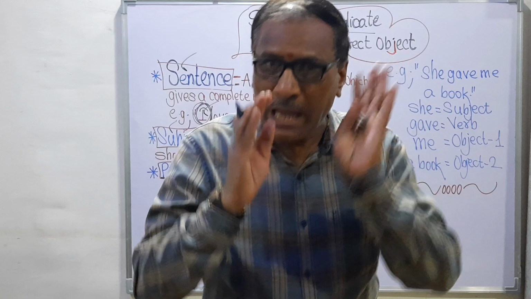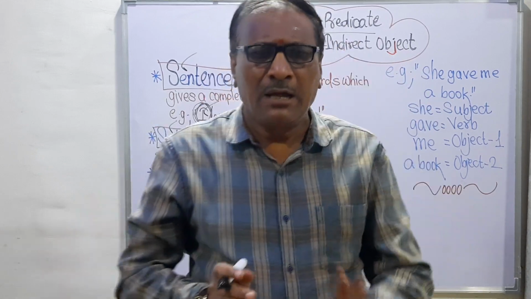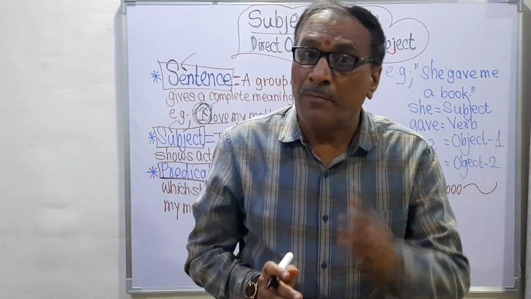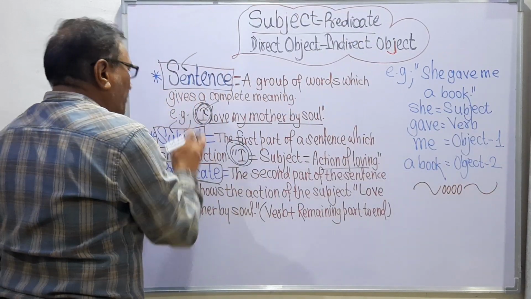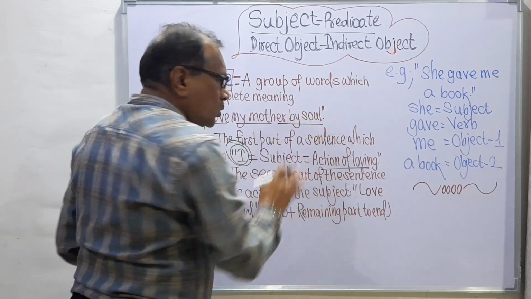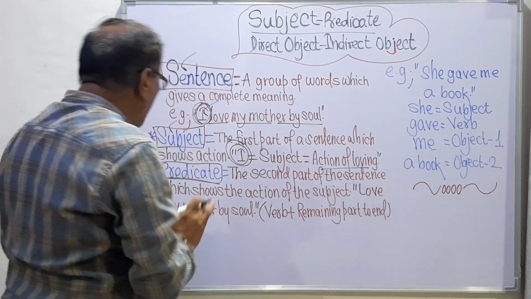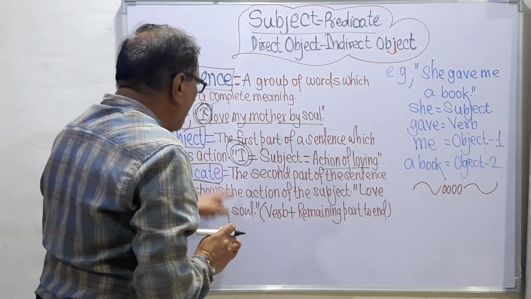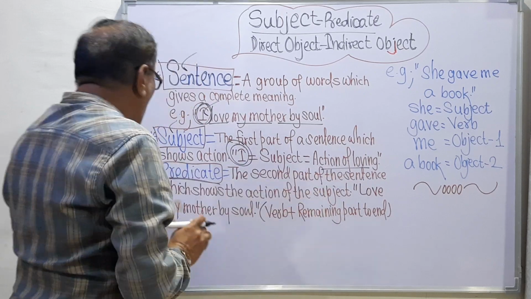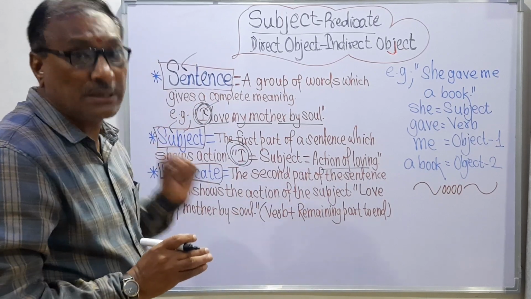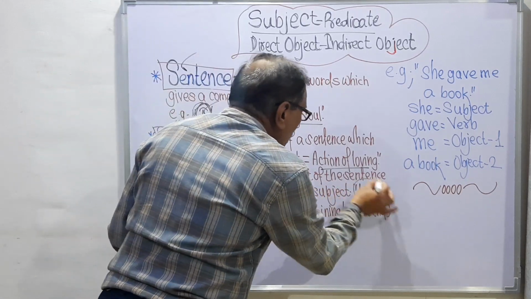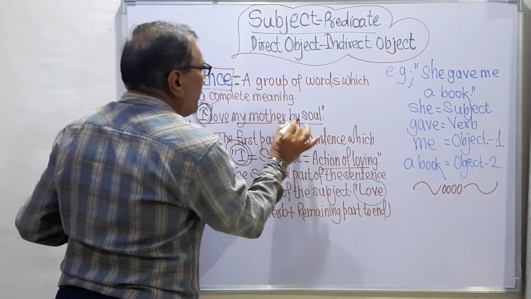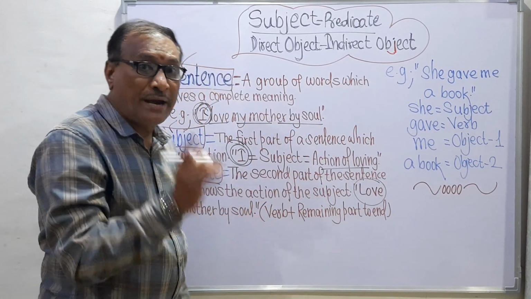So every sentence has two parts. The first part is the subject and the second part is the predicate. So I is the subject and love my mother by soul is the predicate. So remember here, what is the definition of the predicate? The predicate is the second part of the sentence which shows the action of the subject. Love my mother by soul is the predicate.